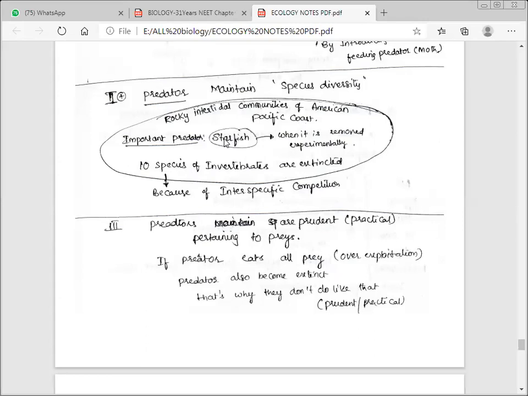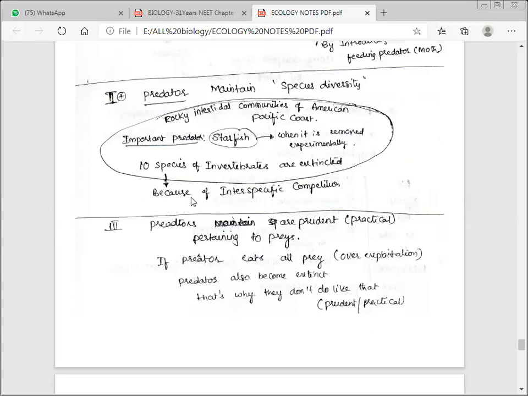What do you think? What you think against it is what happened here. What we think is, if the predator is removed, the prey population will increase. That we said earlier. But here, what happened? 10 species of invertebrates became extinct. Why?